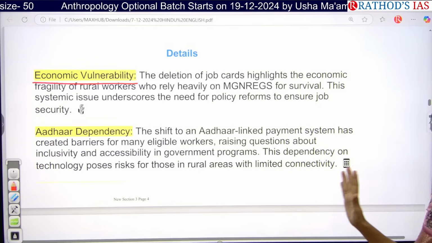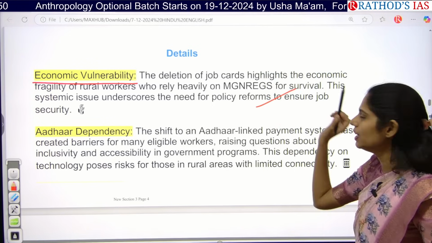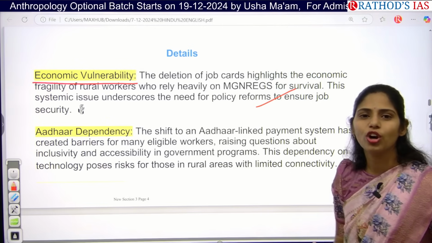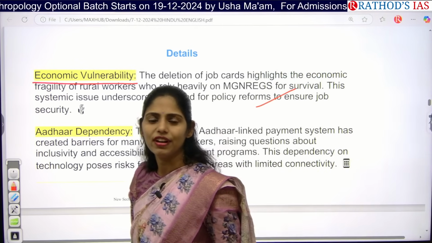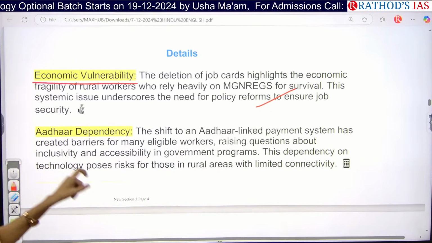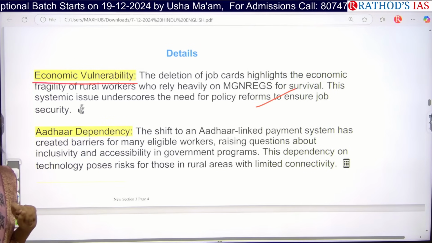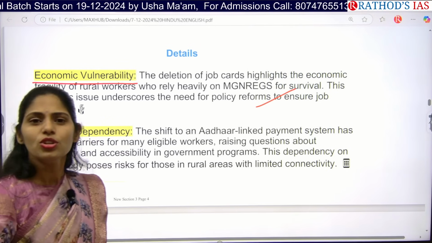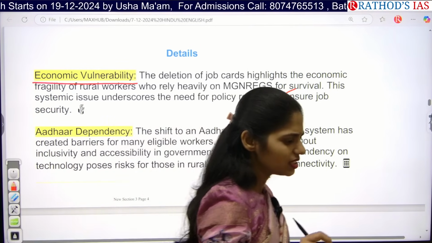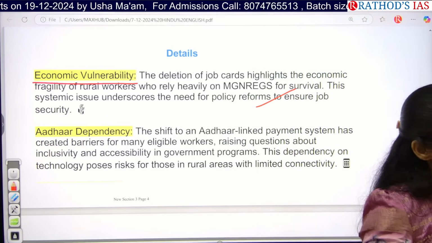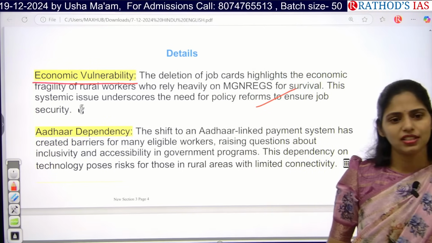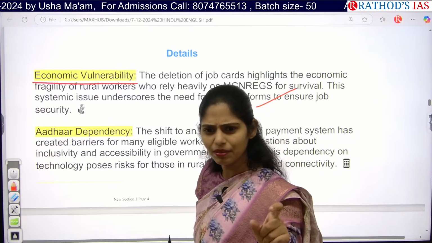If those people are losing it, this will lead to loss of their livelihood, and it will even be very difficult for their survival as well. So especially for that kind of people, the government needs to come up with policy reforms. Do you know what wage is given under this MGNREGA? It is very, very minimal, right?